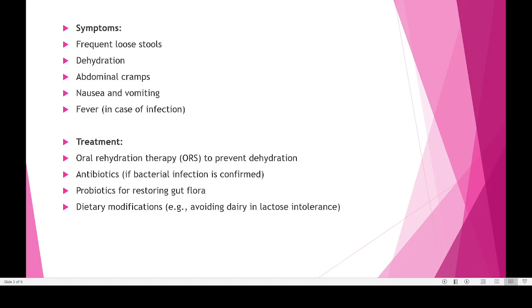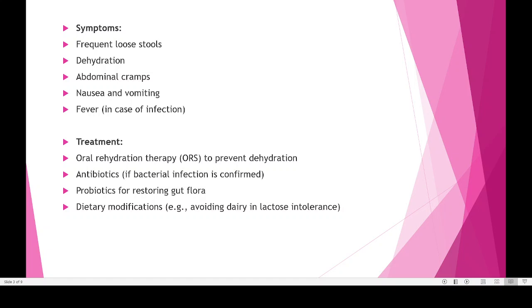The advantage of ORS is that it will be able to replace or replenish the salt and sugar which are lost from our body, because our body needs a lot of salt, especially sodium, and also glucose. If there is frequent diarrhea, a lot of water will be lost. Along with the water, a lot of glucose and sodium ions will also be lost. Lack of sodium in our body can create a lot of problems, because sodium is mainly responsible for maintaining our pressure. So if there is a decrease in the amount of sodium, that will create a lot of complications, including low blood pressure.